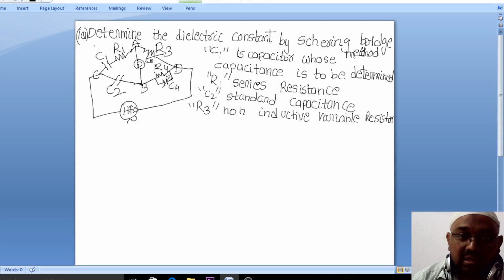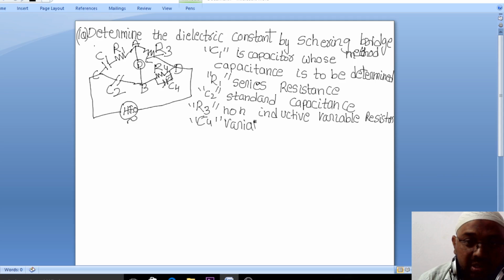The arrow mark signifies the variability of that particular element, right? So R3 is the variable resistor, and the next aspect is that C4 is a variable capacitor, right? The arrow mark is there, just write it down, variable capacitor. And here, what is remaining here?